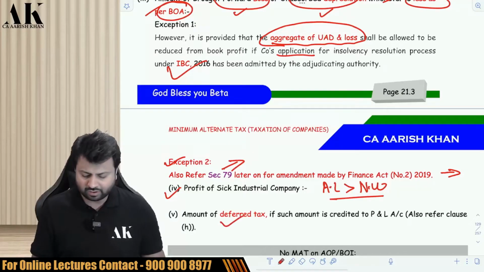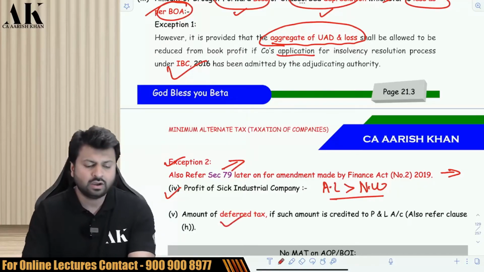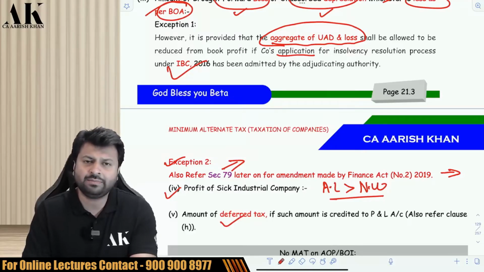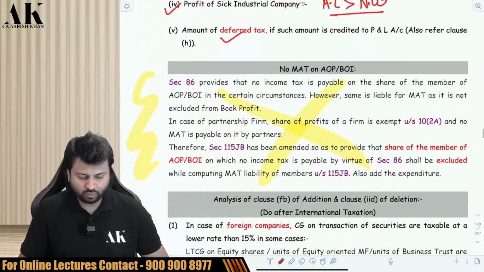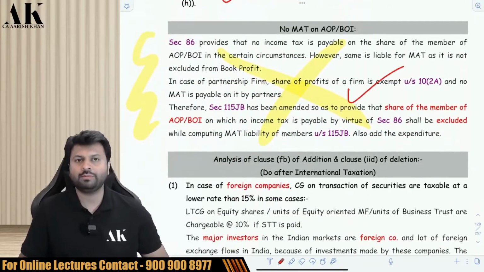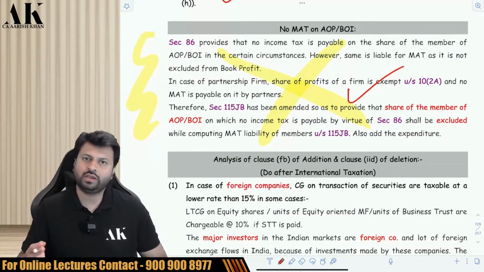Okay. And last but not least, which I have already told you, that is no deferred tax. On deferred tax also, you are not liable to pay any MAT. You have to reduce that much deferred tax from your book profit. Okay. Next, what is next? This we have already done. That is no MAT on share of income from AOP BOI earned by the company.